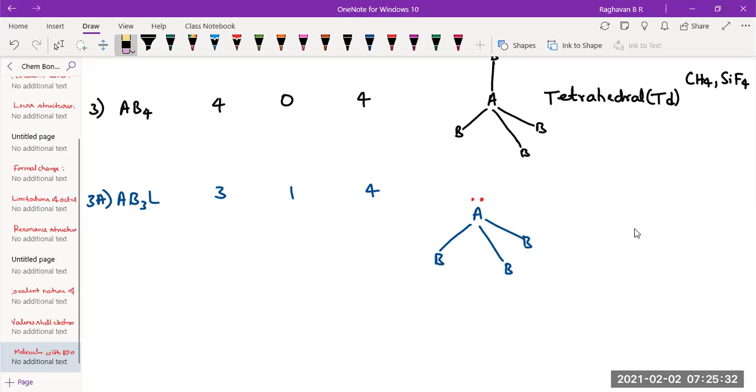See, all the 4 electron pairs still will be by and large according to tetrahedral geometry. Since lone pair is occupying one of the bonds, that bond will not be there. The remaining 3 bonds will be inducing the structure for the molecule. So what is the structure? The structure is called pyramidal, or trigonal pyramidal also they say.